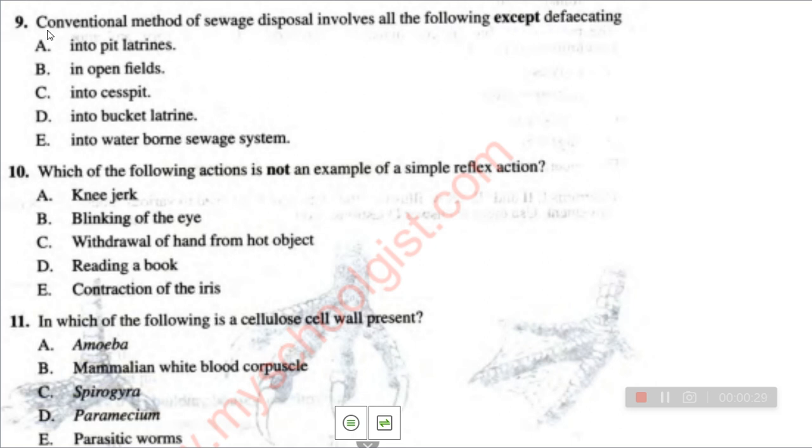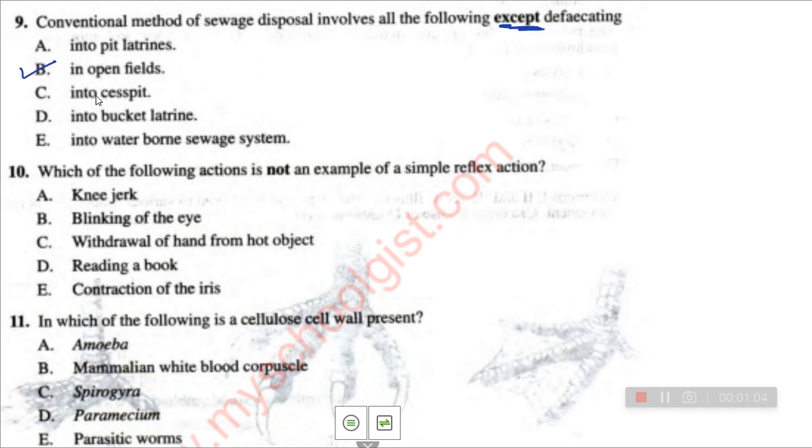Now, conventional method of sewage disposal, that is the way we can keep sewage in a particular method that it will not cause pollution into the surroundings. So involves all the following except, that is excluding, defecating, that is when you defecate into pit latrine. So this is a good method. So it can still help us to dispatch feces in a better way. Option B, in open pits. So that is going to cause land pollution. So that's our exception there. So that will be option B.